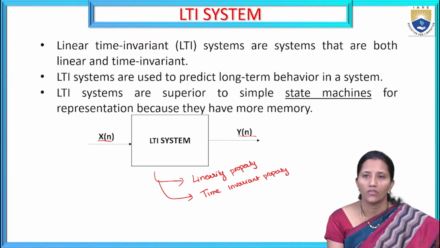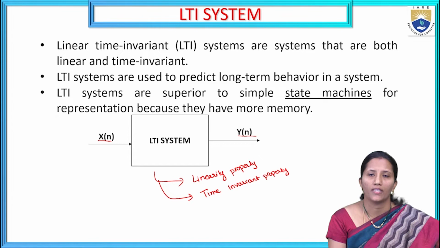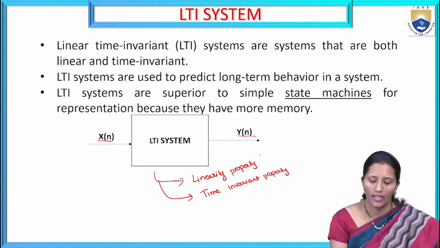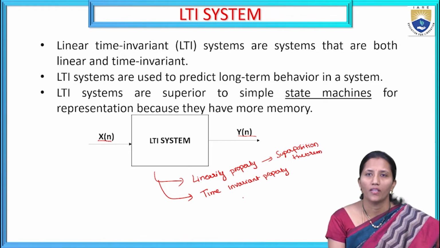If it satisfies these two properties, then the system is called an LTI system. The linearity property is nothing but it should satisfy the superposition theorem, as well as the time invariant property.